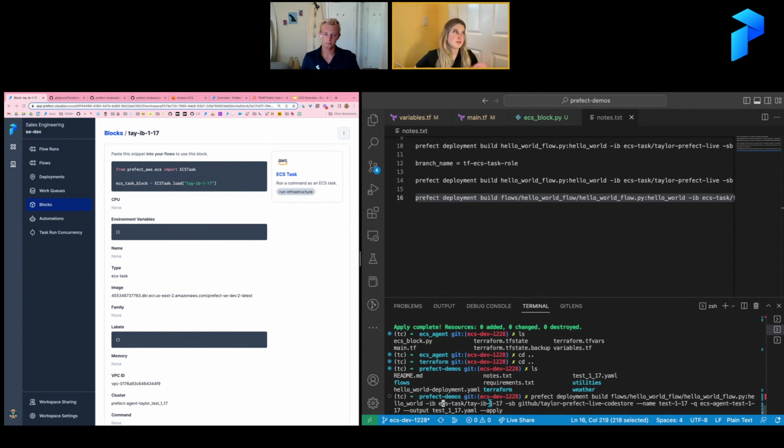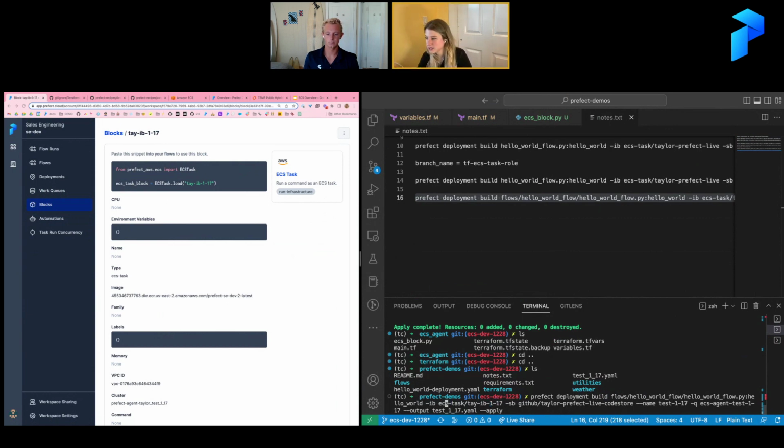And so I can create maybe 10, 20, 30 flows and have them all use the same infrastructure block, as long as those parameters will work for all 30 flows. So this is where you might want to have more than one ECS task block. You might want to have one that has more memory for the more intensive flows. You might want to have an ECS task block with different dependencies that are available in a different image. So there are lots of different ways that you can configure it, but you should be able to build several ECS tasks that can be used on a wide variety of flows and allow you to build your flows without having to think too much about your infrastructure.